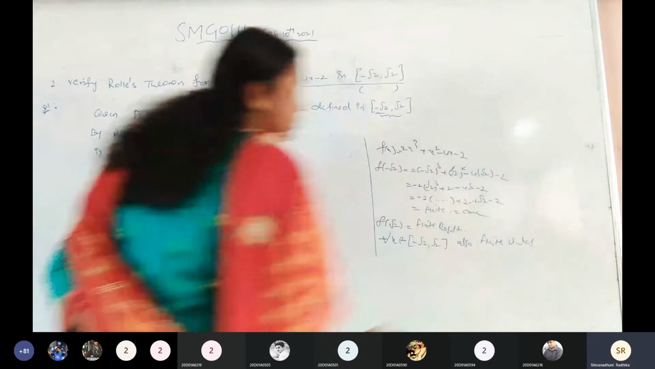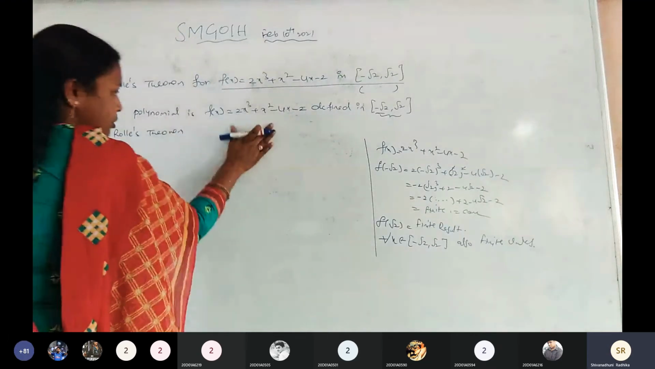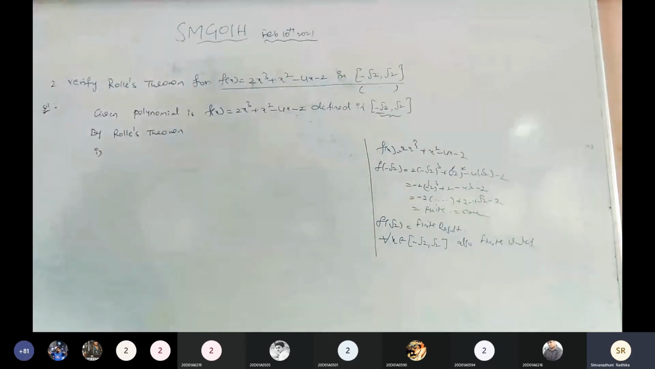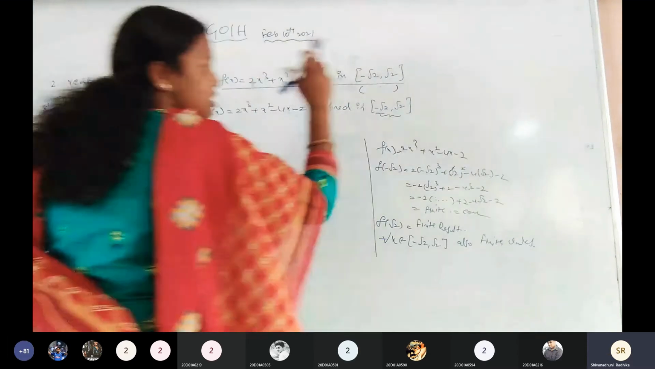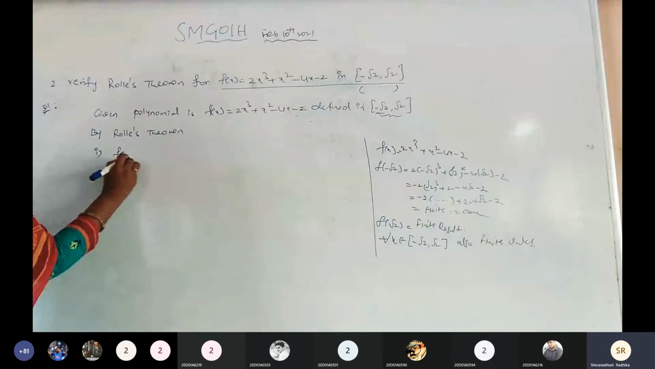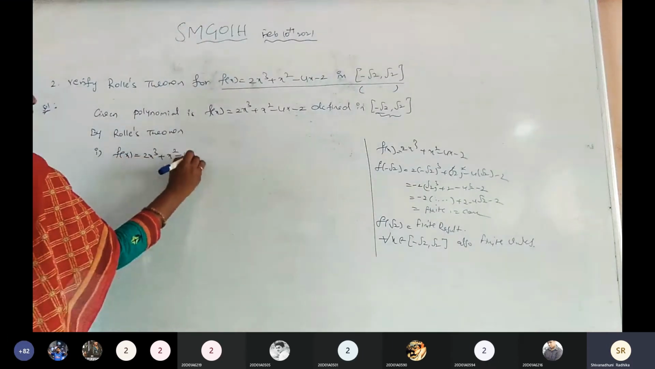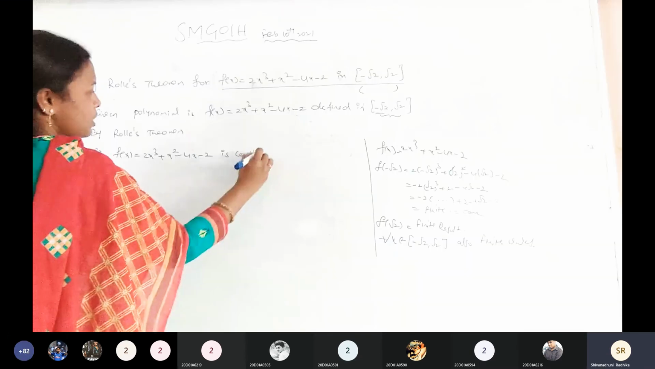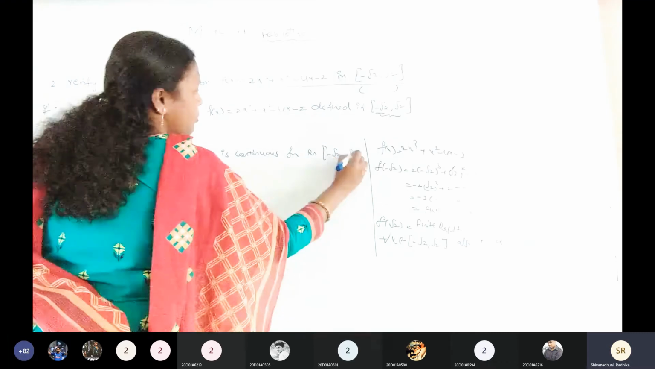Is it clear, all of you? Each and every value in the given interval you have to take, and substitute that value in the given function. Either it is a negative value or a positive value, in the given closed interval we are getting finite values. Now f of x, 2x cube plus x square minus 4x minus 2, is a continuous function in the closed interval minus root 2 comma root 2.